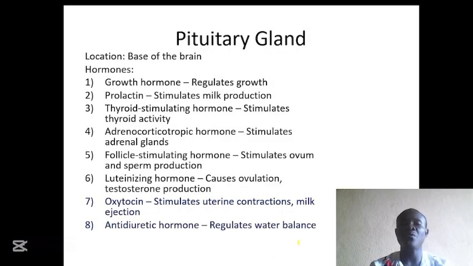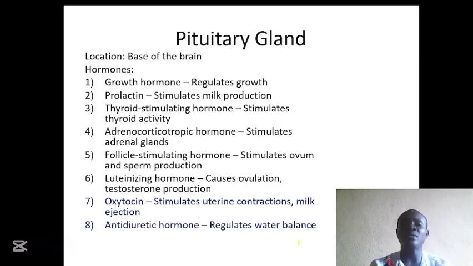So let's start with the first one, that is the pituitary gland. But before we talk about the pituitary gland, let me just remind you we also have the pineal gland. As I said, it is located in the brain. It secretes what we call melatonin that is responsible for regulating the sleep and wake cycle.